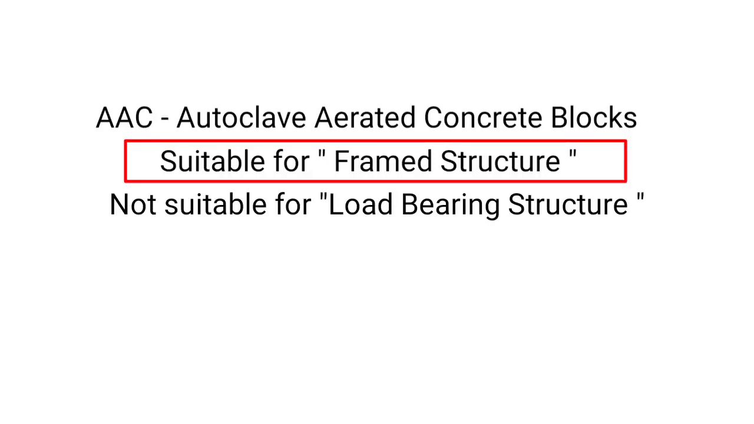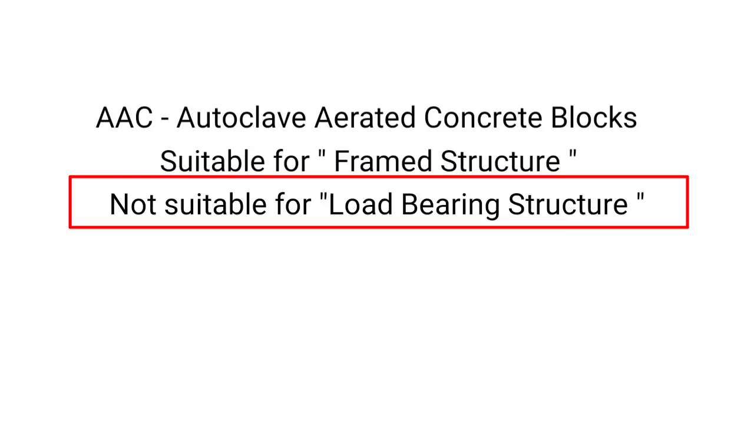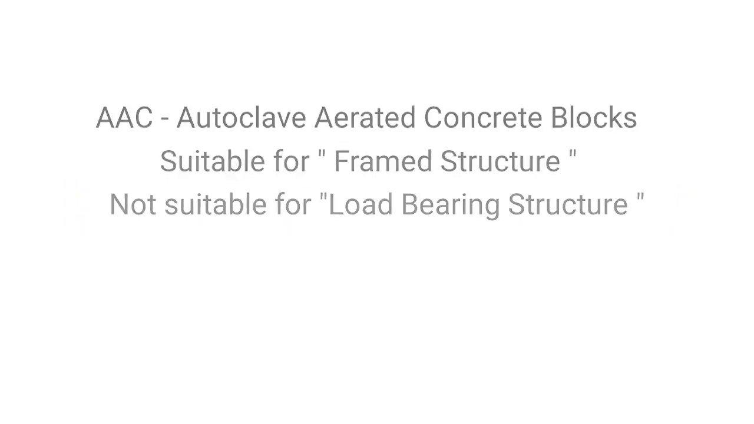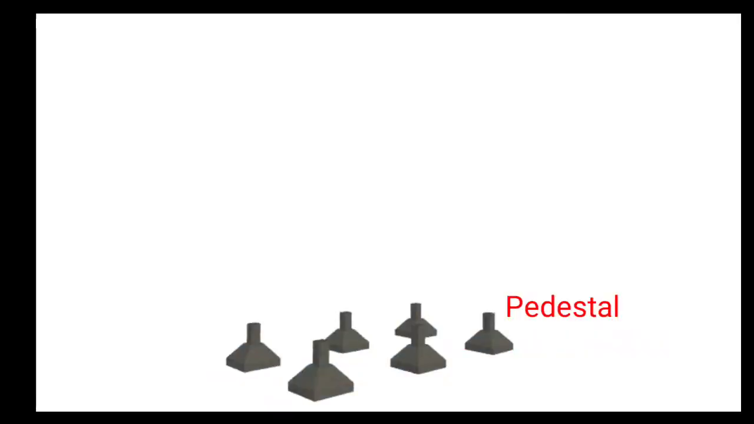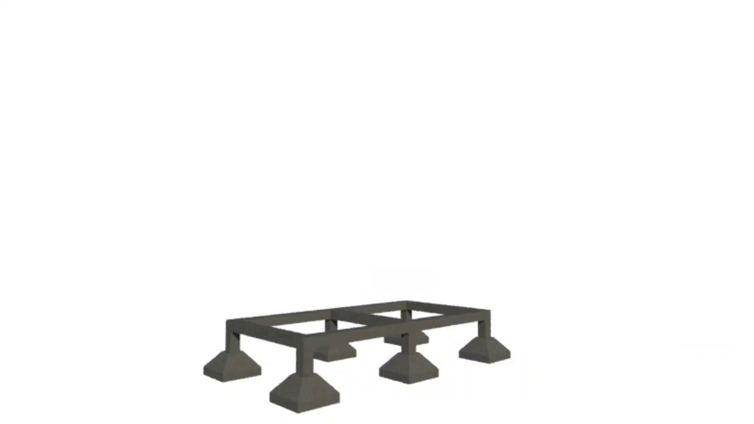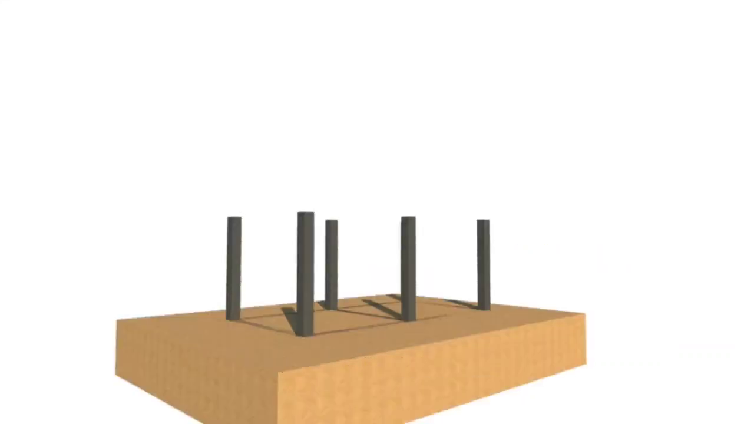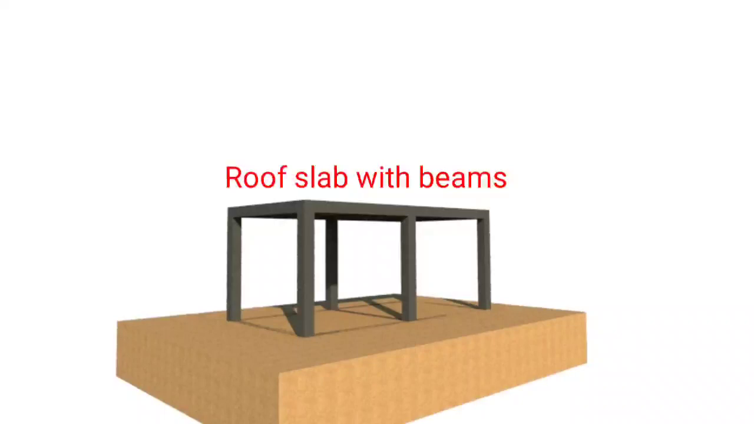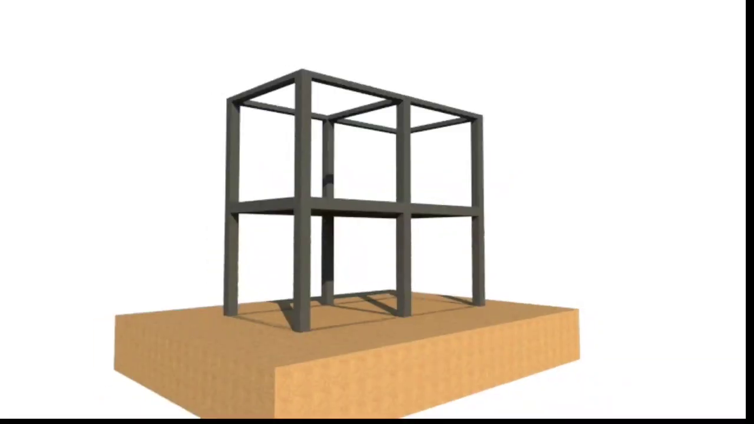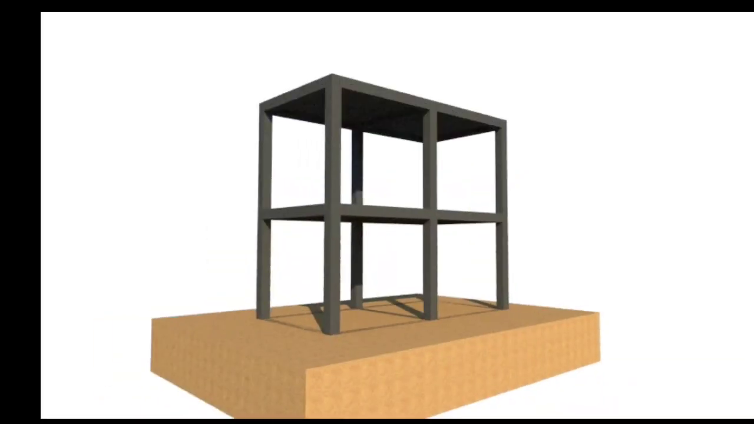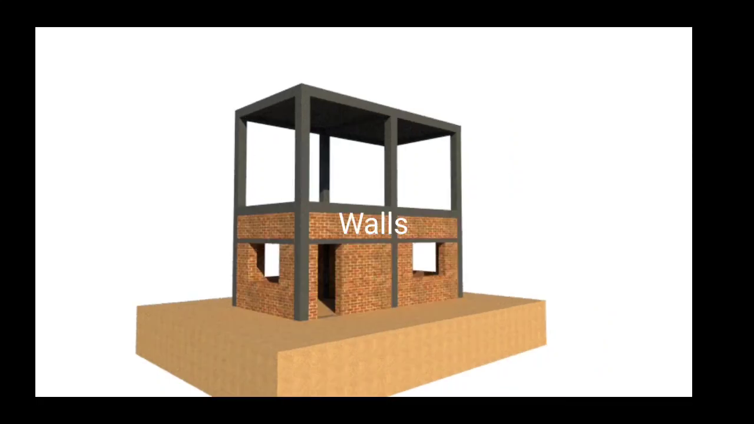Now, what is the difference between framed structure and load bearing structure? First, we will be discussing frame structure, and how frame structures are constructed. As shown in the drawing, first we will lay the foundation concrete, then pedestal, then plinth beam, then we will raise columns, backfilling of soil, PCC, then we will cast the slab, roof slab with beam simultaneously. Same for the first floor: columns, roof slab with beam. Then the wall will be constructed.